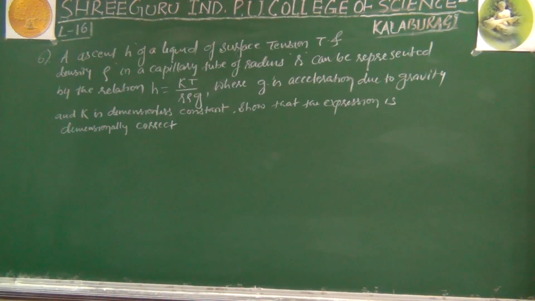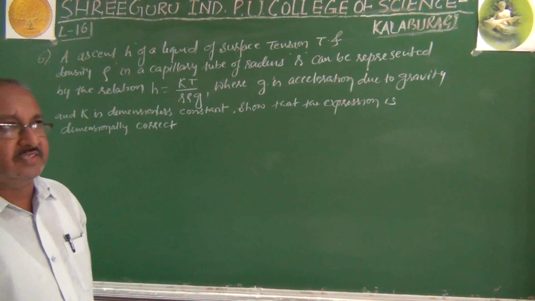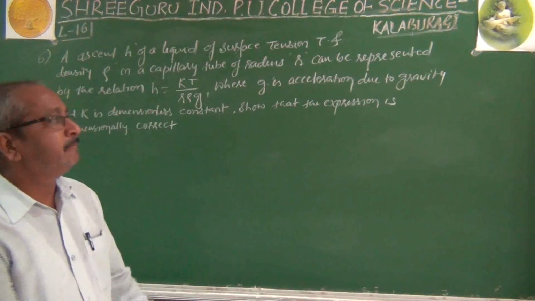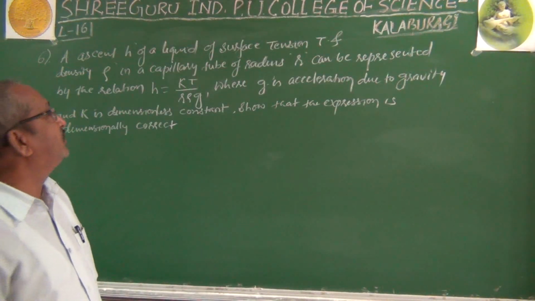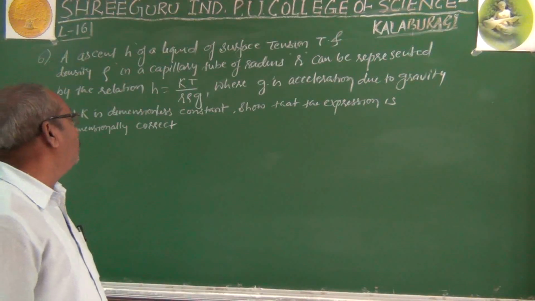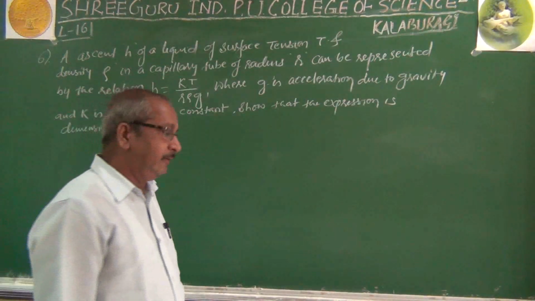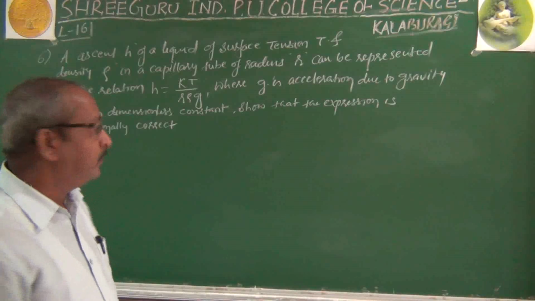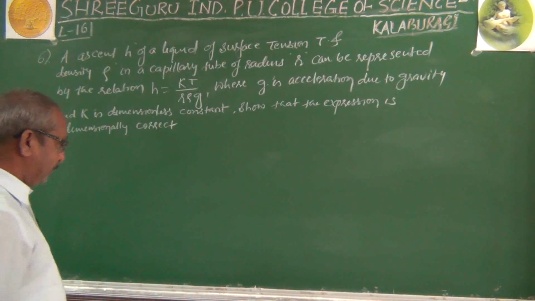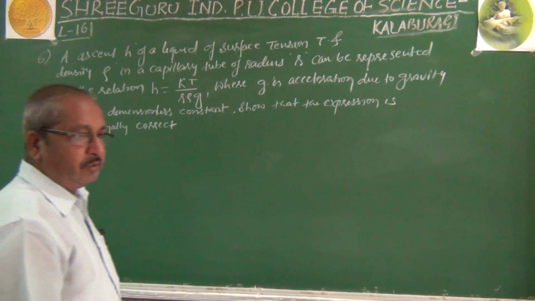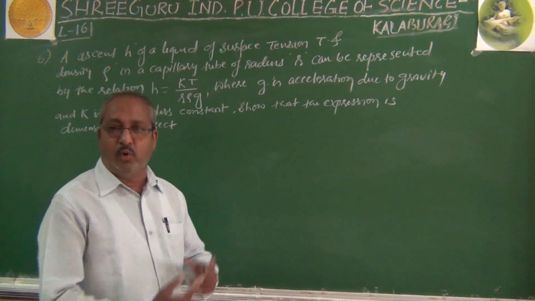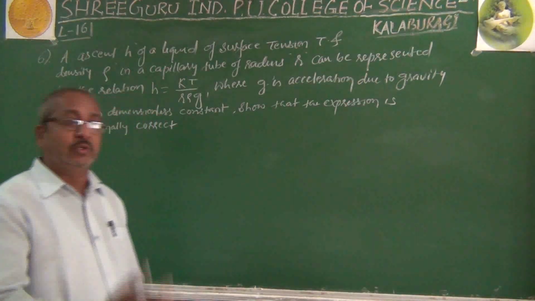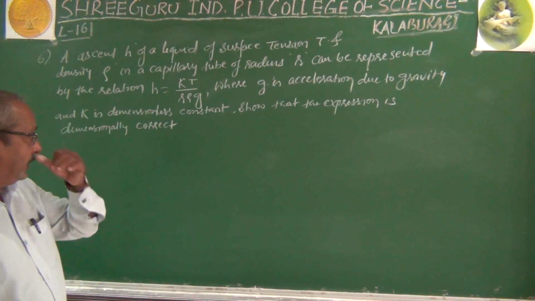So look here, here is the ascent h of a liquid. Ascent means height, it is rising. That is nothing but height, which depends on a surface tension T and density rho. Density here is mass density, which is nothing but mass per unit volume. A capillary tube is a tube which has a very small bore, just like water conducting tissue. In biology you are going to learn it.